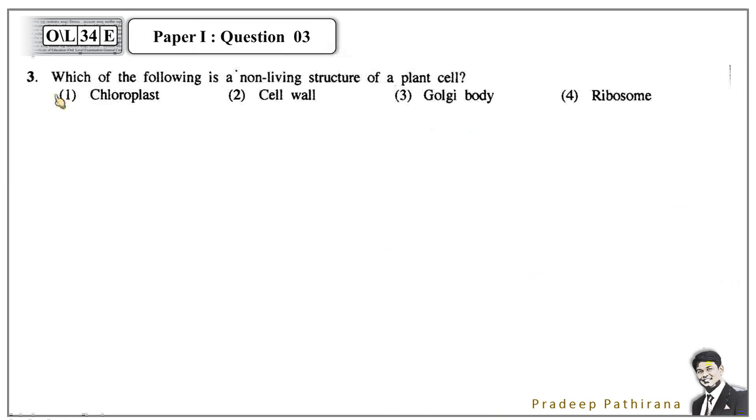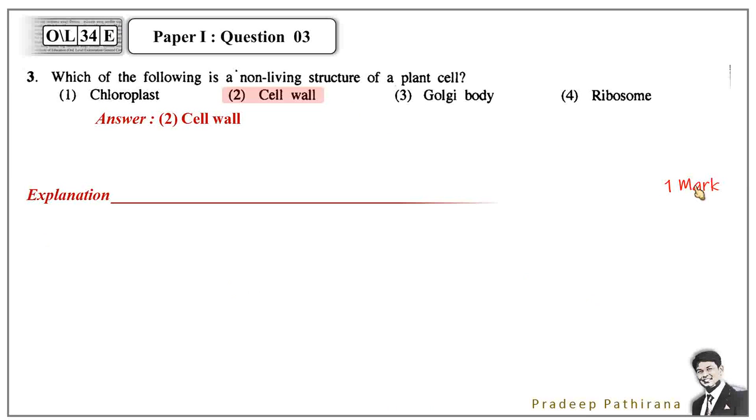Question number 3. Which of the following is a non-living structure of a plant cell? Chloroplast, cell wall, Golgi body, ribosome. The answer is cell wall. Second answer. Give 1 mark if that is correct.